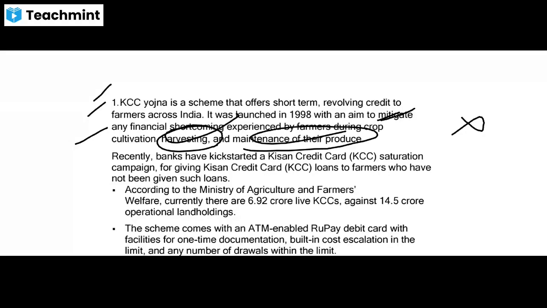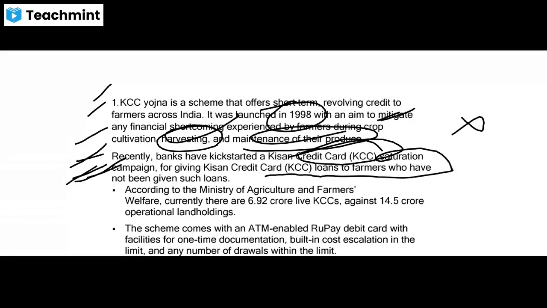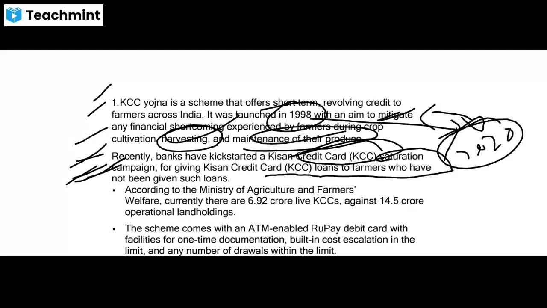So what is the recent news regarding this? Recently, banks have kick-started a Kisan Credit Card saturation campaign for giving KCC loans to farmers who have not been given such loans. Okay, so earlier this Yojana was launched in 1998, but from 1998 to 2020, many farmers were left behind and they were not given this facility. So right now, the government has started some campaign to give loans to those who are left behind. Okay.